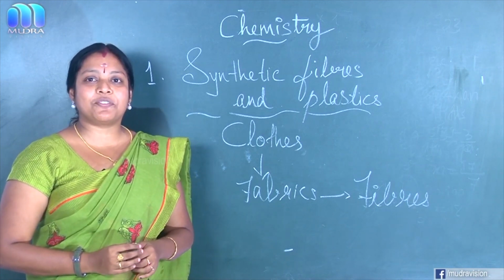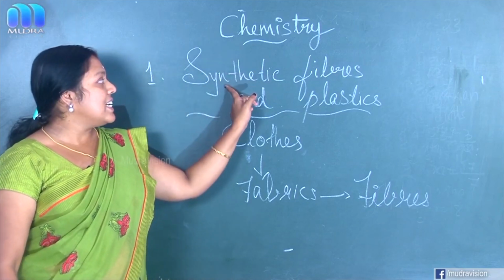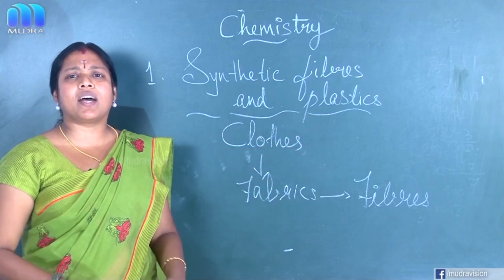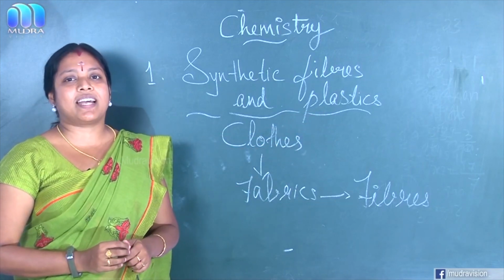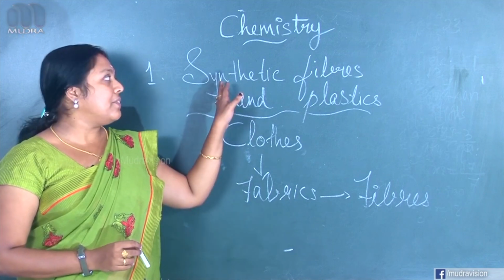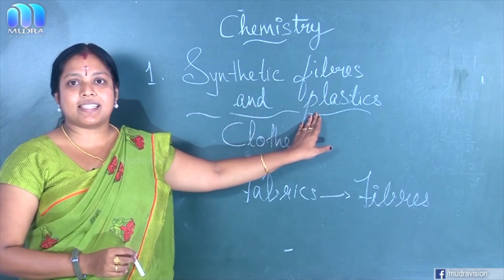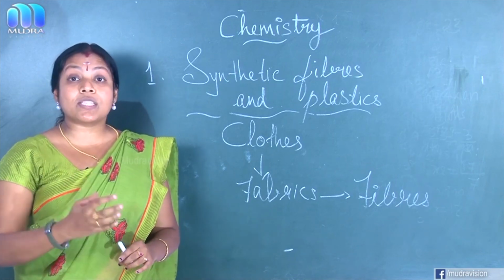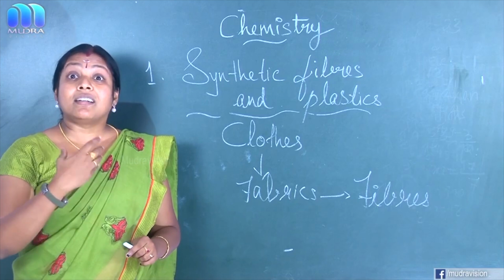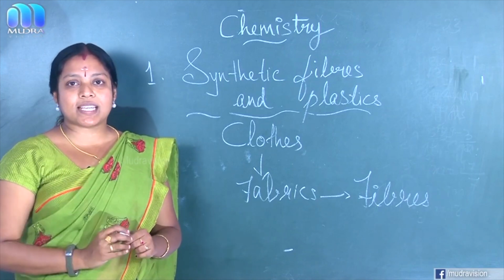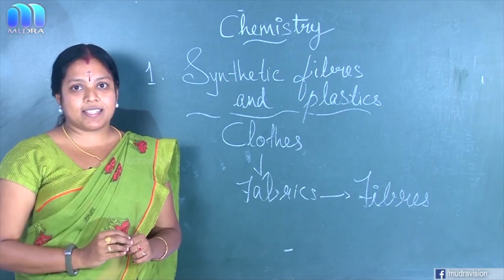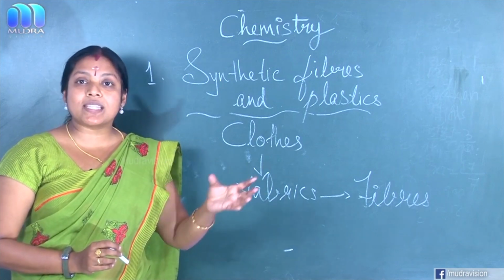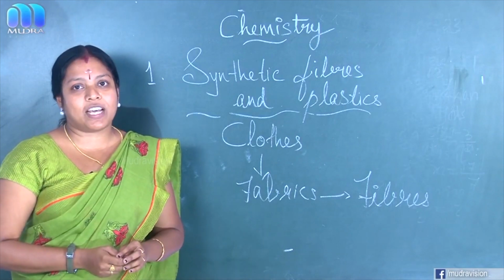So let us start with our first chapter, and it is about synthetic fibers and plastics. Maybe you studied it in your 6th standard and 7th standard. Okay, so starting with synthetic fibers and plastics. In this chapter, we are going to study about different sources of fabrics, then types of fibers, its uses, merits, demerits, and last we are going to study about plastic, its uses and its harmful behavior in nature.